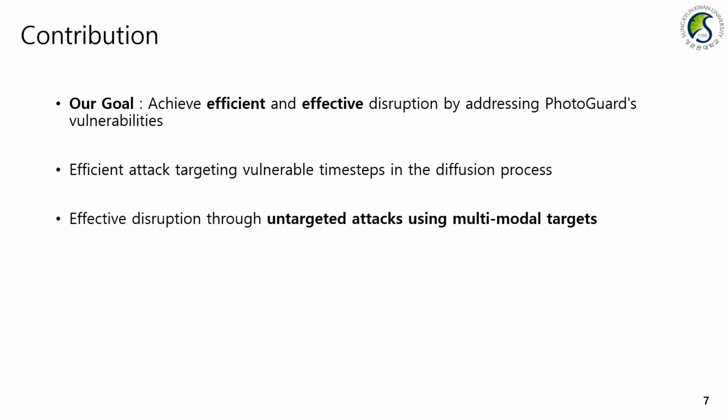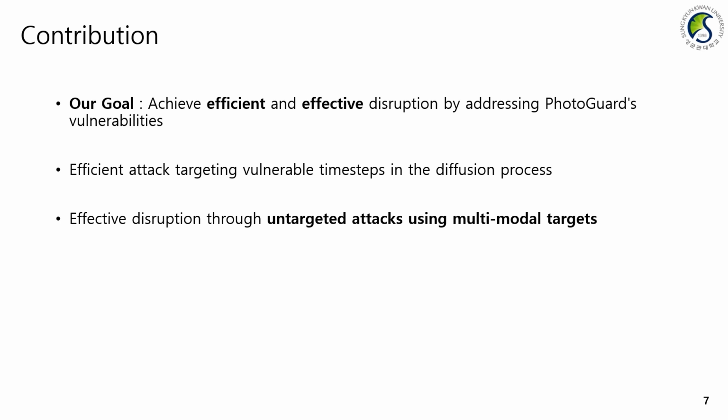In brief, we resolved this by using an untargeted attack with multimodal targets. An untargeted attack is designed to make the predicted value deviate from the input data, moving the inferred value away from the previously obtained result.